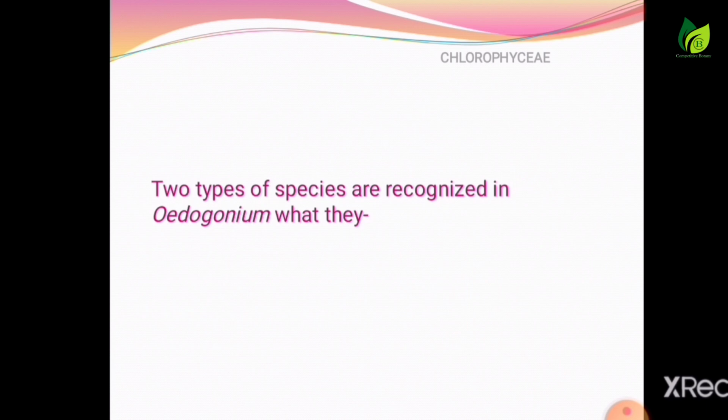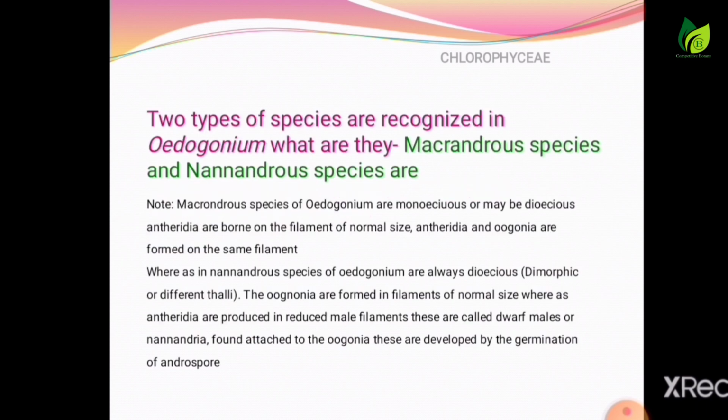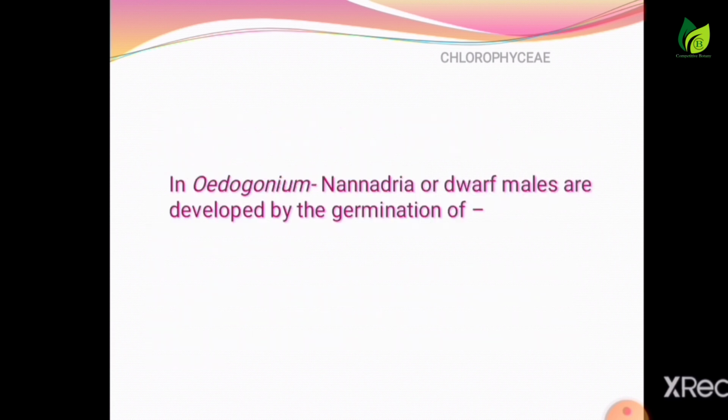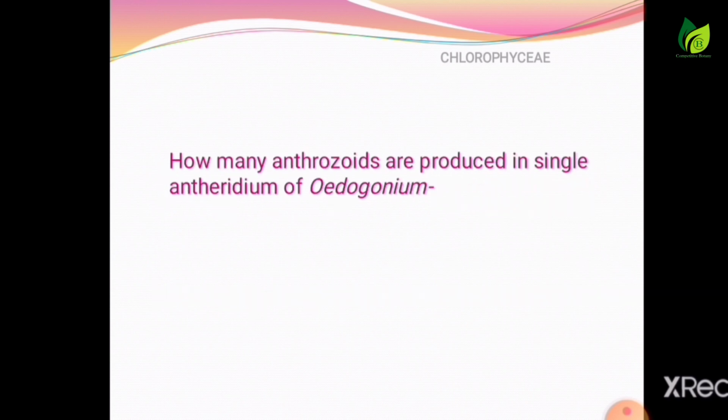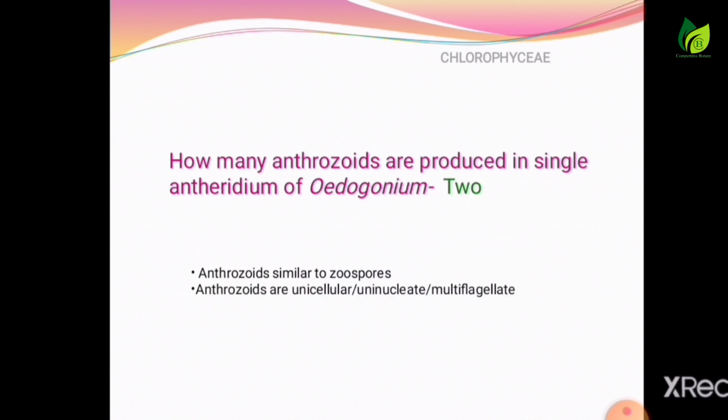Two types of species are recognized in Oedogonium. What are they? Macrandrous species and Nannandrous species. In Oedogonium, nannandria or dwarf males are developed by the germination of? Answer is androspore. How many antherozoids are produced in a single antheridium of Oedogonium? Answer is 2 antherozoids.